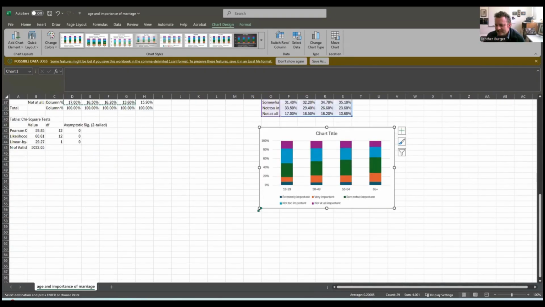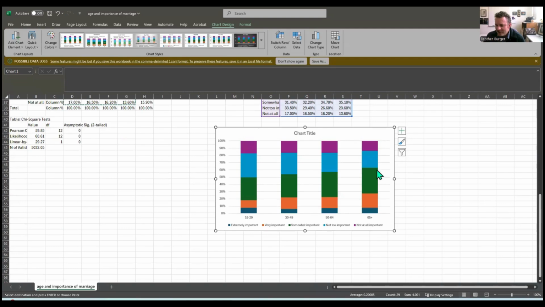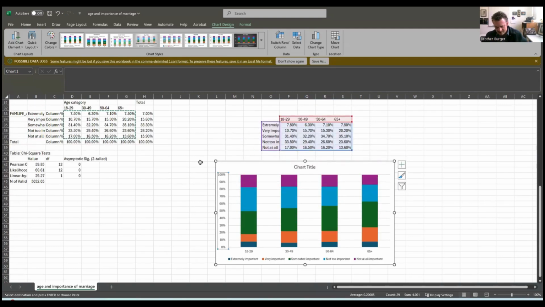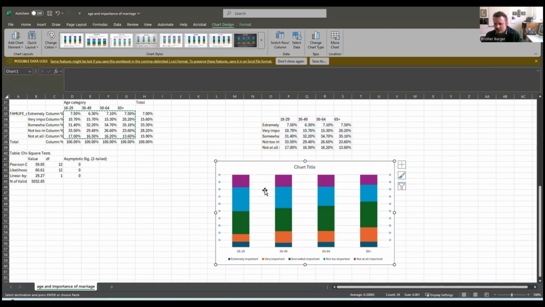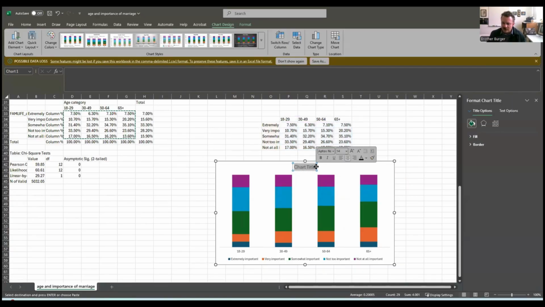Okay. Now we will just delete that y-axis. We're going to delete the grid lines here. And let's add a title. So let's call this figure two, importance of marriage in living a fulfilling life by age.